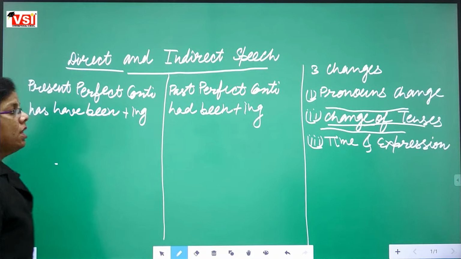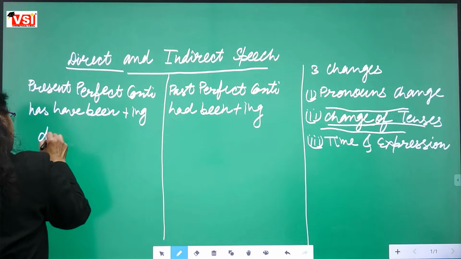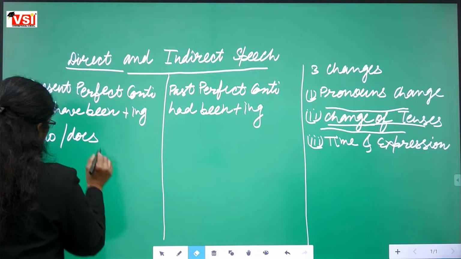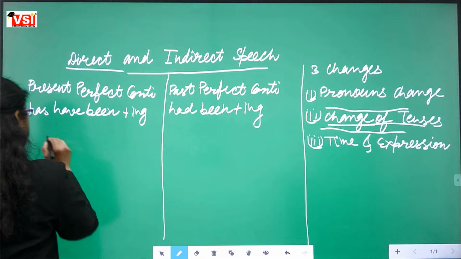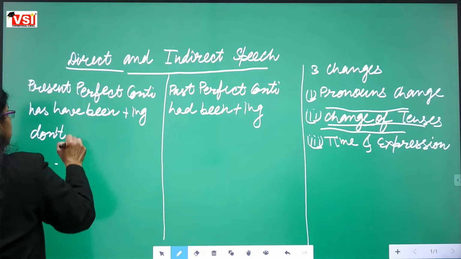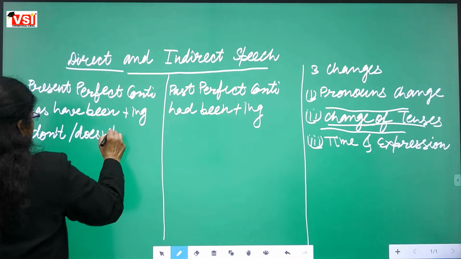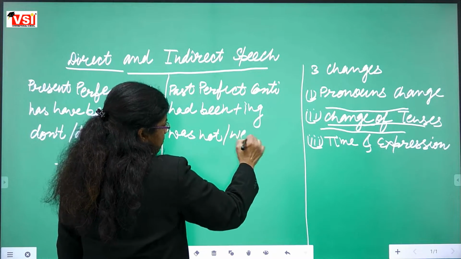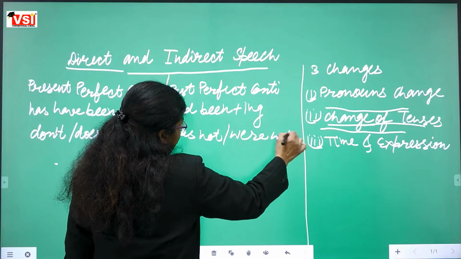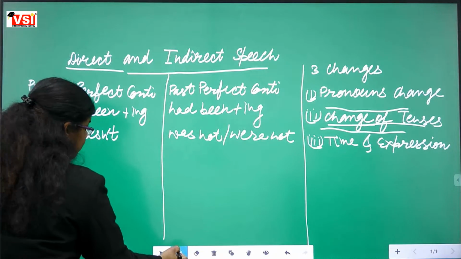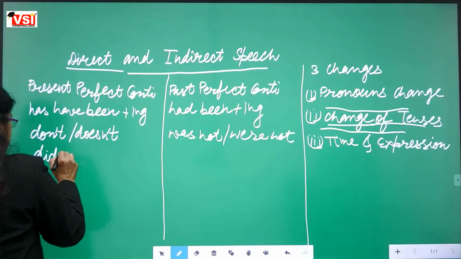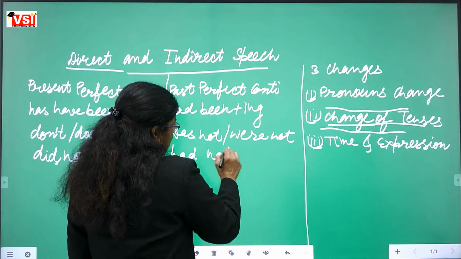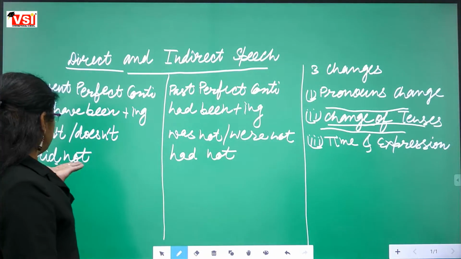Now say one thing. If we have do not or does not, then it changes to was not or were not. Fine. If we have did not, then it changes into had not. How could we come to know? Did is changed into had not.